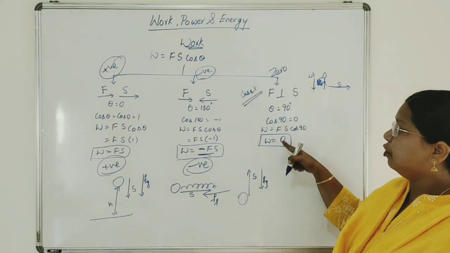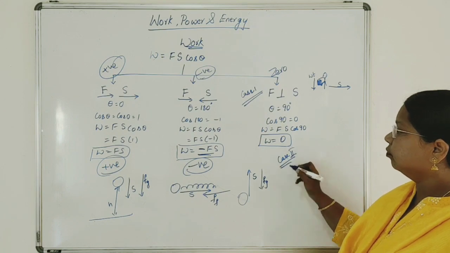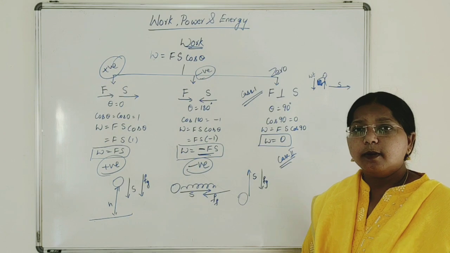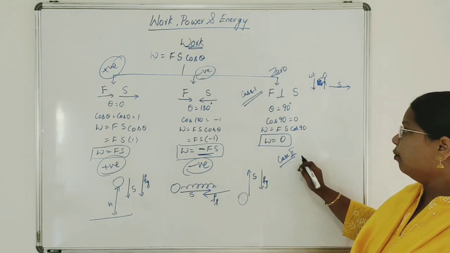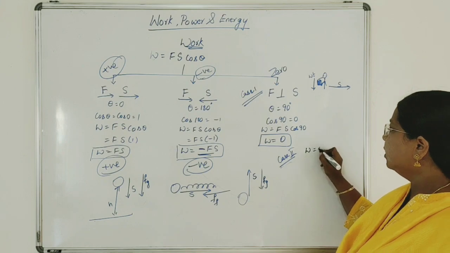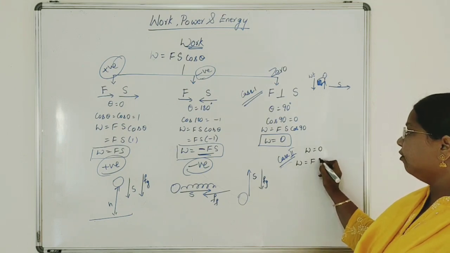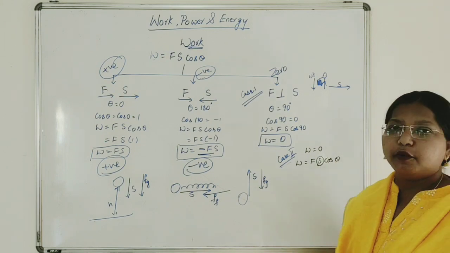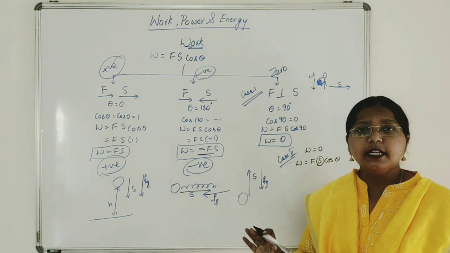where work done is 0, and case 2 where work done is also 0. Let us see what is that case. Now work done is equal to 0 in this case. In your formula F s cos theta, if displacement is 0, when you are applying some force, displacement is 0.